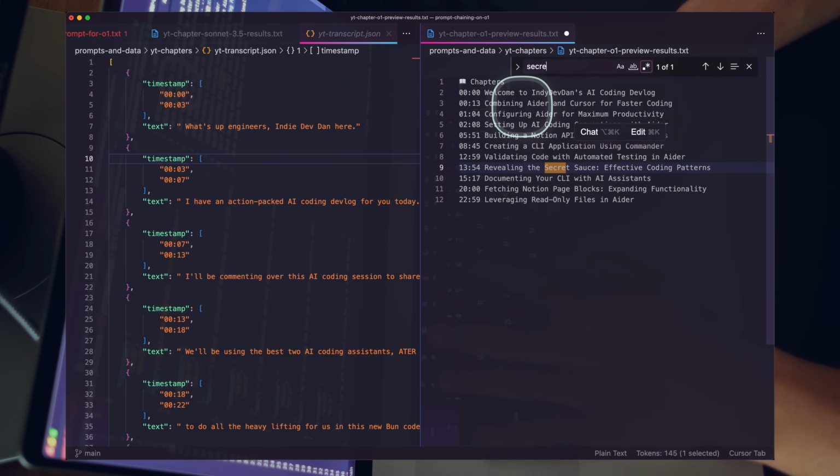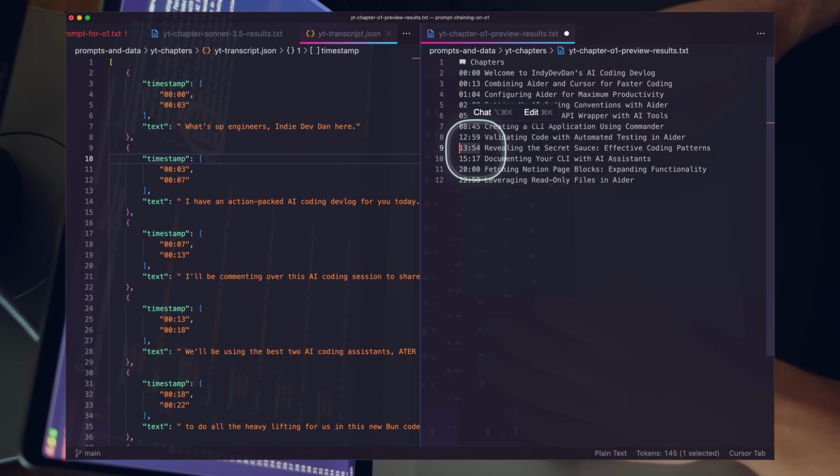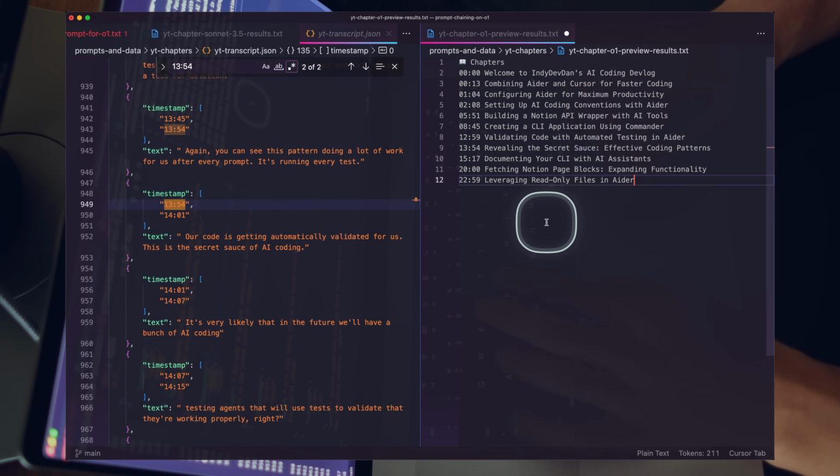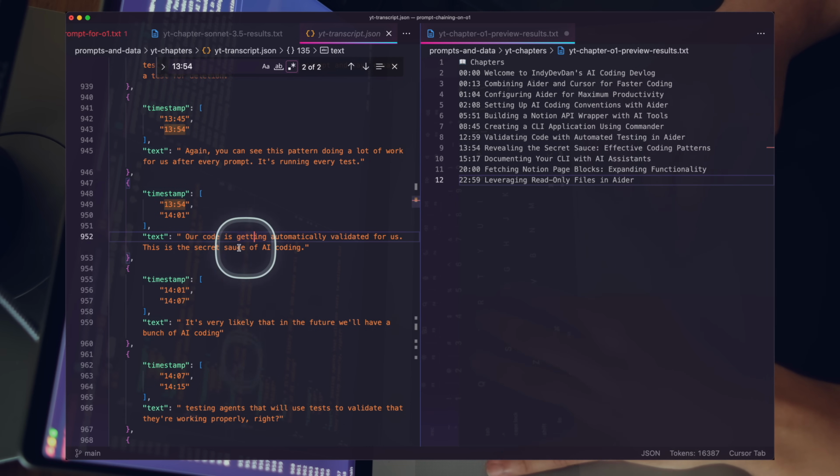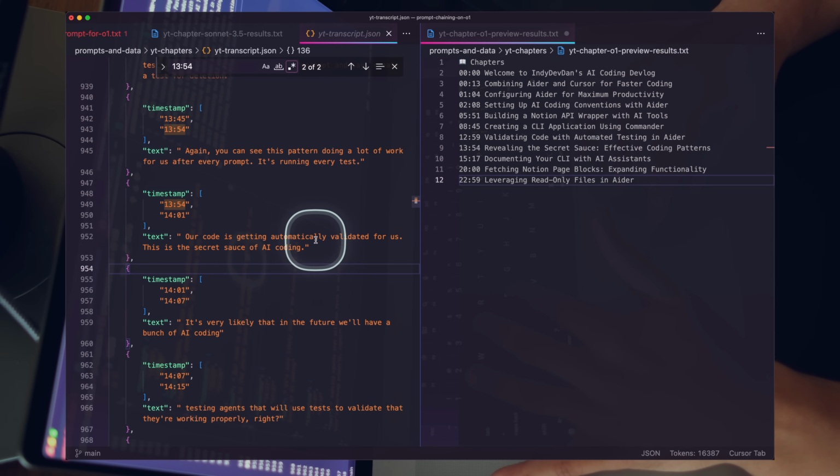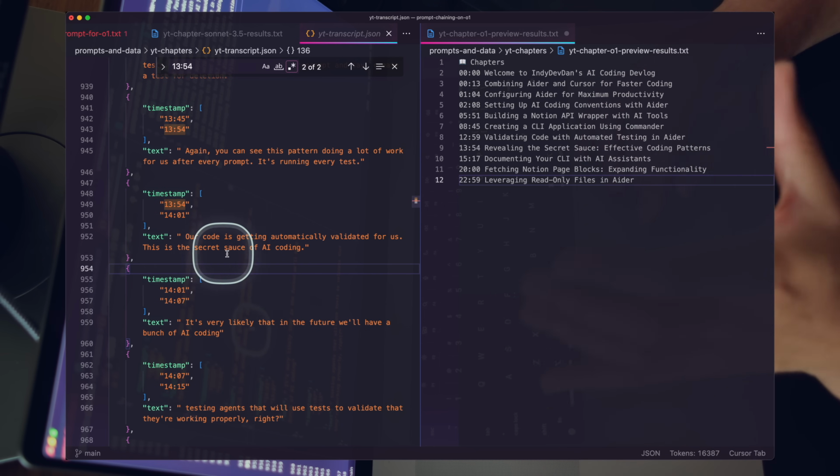We can also dial directly into the transcript and just search to verify, right? So we have the secret sauce revealed. If we go ahead and search this timestamp, you can see that it's following the instructions really, really well. At the 1354 minute mark, this is where I explicitly say this is the secret sauce of AI coding, right? Our code is automatically getting validated for us. This is the secret sauce of AI coding.